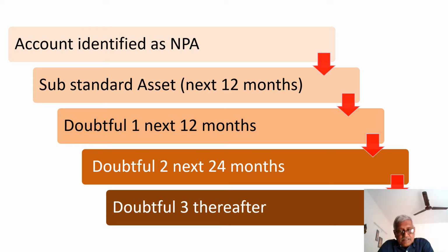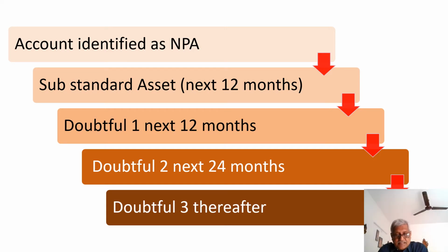Now look here very clearly, an asset which generates income to the bank is a standard asset, that is before the date of NPA. The moment the asset has become overdue or remained as out of order position for a period exceeding 90 days, it has become an NPA. We have identified that account to be an NPA.